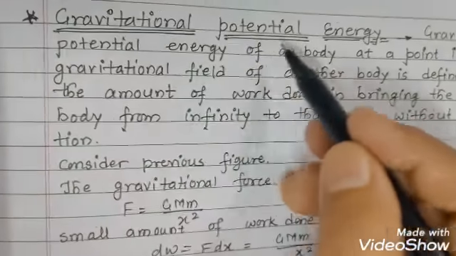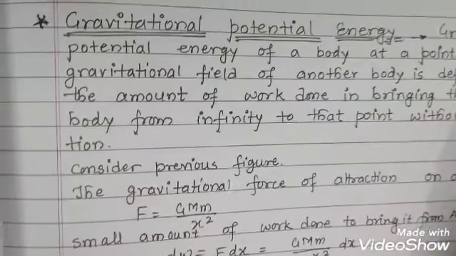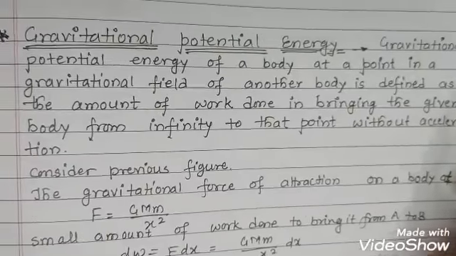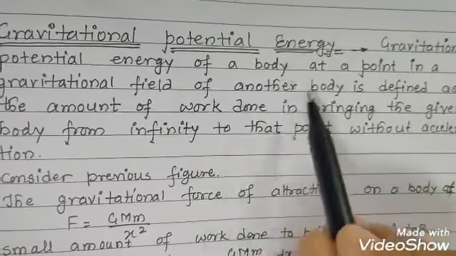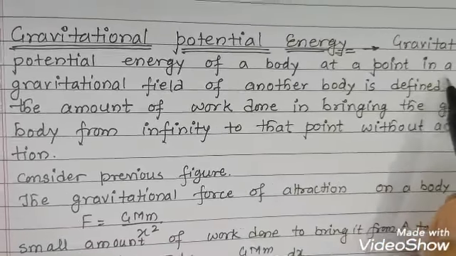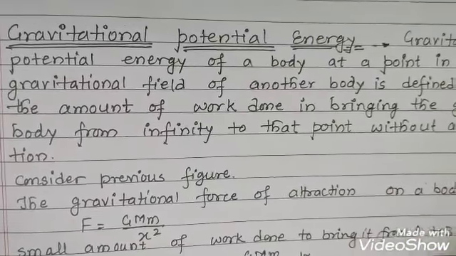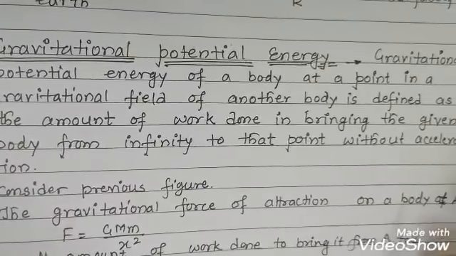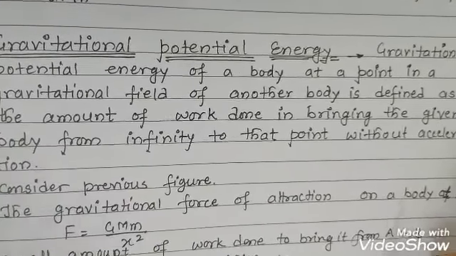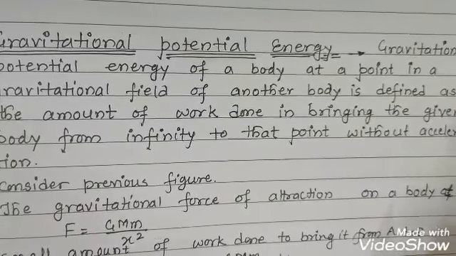Now we'll see gravitational potential energy. Gravitational potential energy of a body at a point in a gravitational field of another body is defined as the amount of work done in bringing the given body from infinity to that point without acceleration.